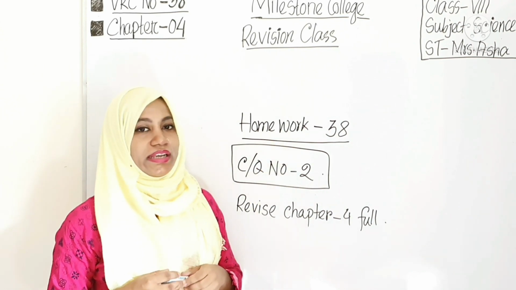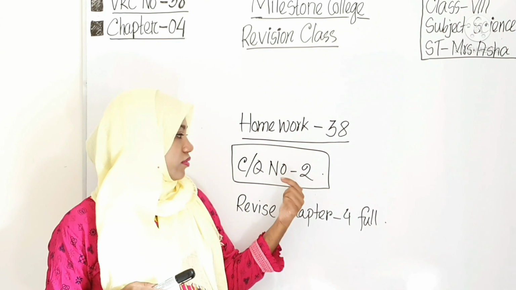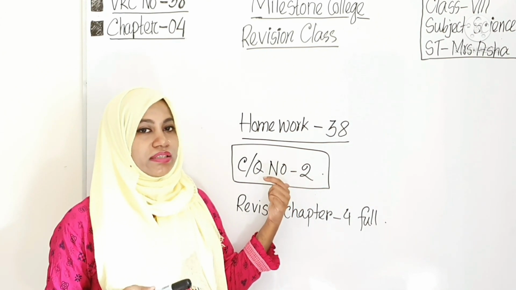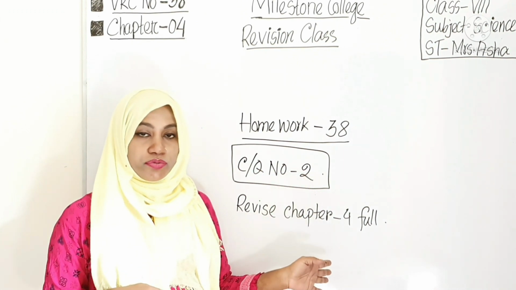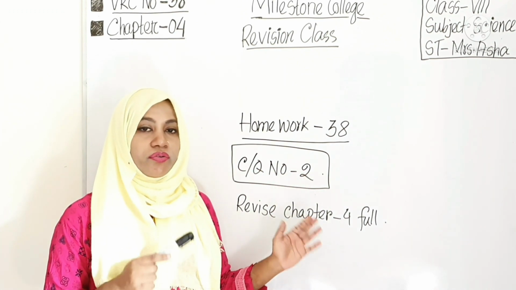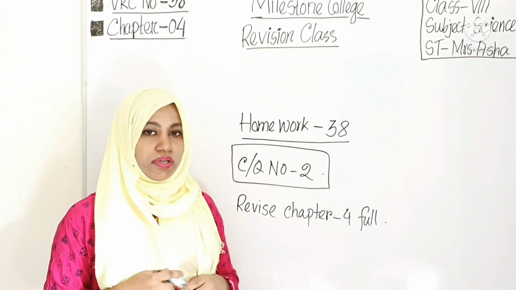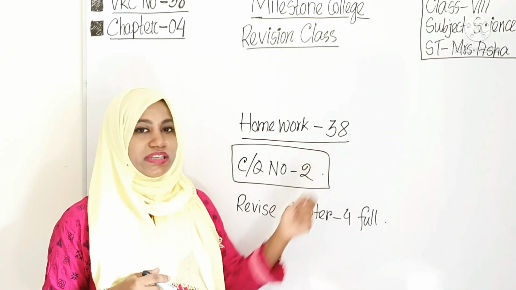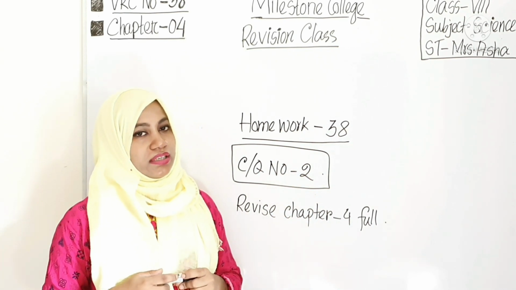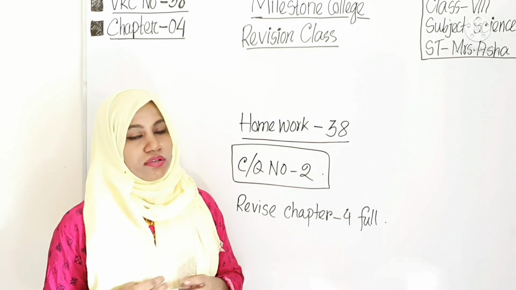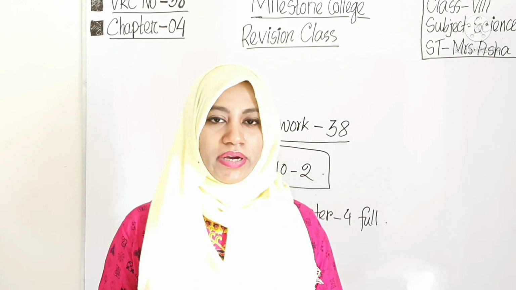So your homework 38, because our BRC now is also 38, so you will write as homework the CQ number 2, which one I have discussed today. The second creative question, you have to write this one as an answer in your homework copy. Okay, you will write it as homework number 38, and obviously revise chapter 4 fully. Clear? So that's all about today's lesson. I hope you understood and you can recall it in your mind.